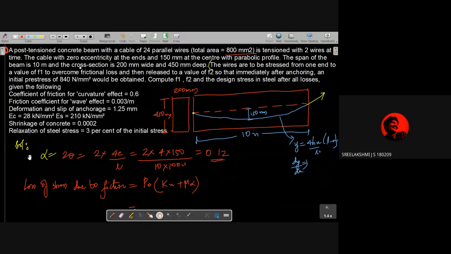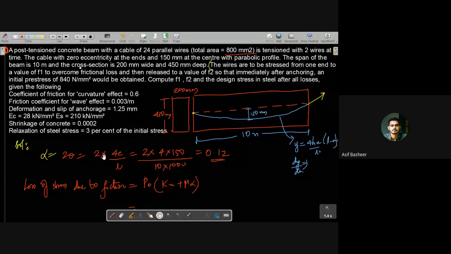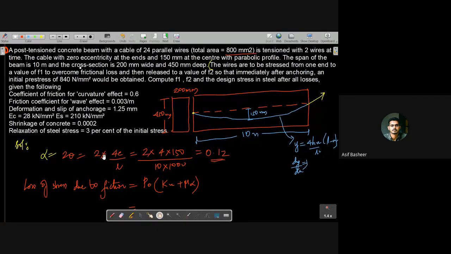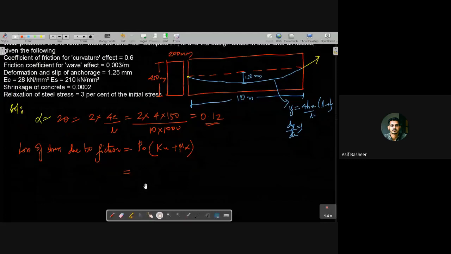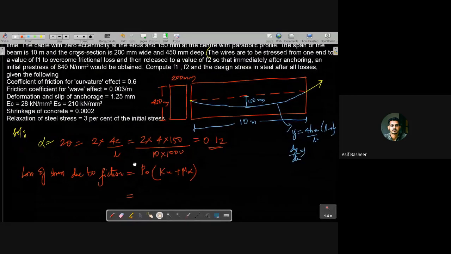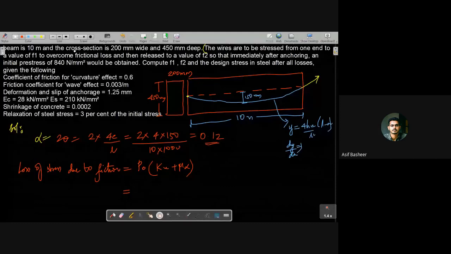Please reply if you have an understanding, or else we say it's 840. This is after, not at the time of friction, the stress applied at the time of pulling. You see, the wires are to be stressed from one end to a value F1 to overcome friction loss, and then released to a value F2 so that immediately after anchoring the initial stress is 840. This is at the time of anchoring. You don't know the initial stress applied at the time of pulling, isn't it? Yeah, sir.